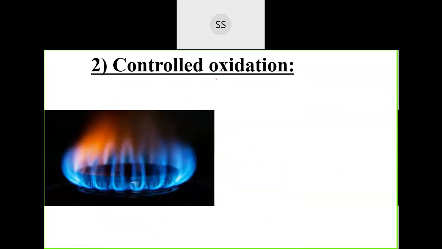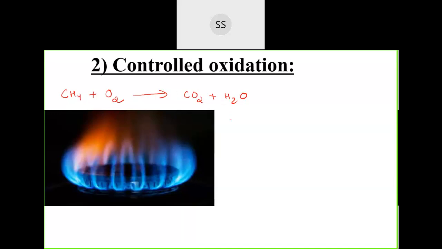Now, before going for controlled oxidation, oxidation means addition of oxygen to any hydrocarbon. Like if I take methane and add oxygen, this is an oxidation reaction. When methane reacts with oxygen, if plenty of oxygen is present, you will get carbon dioxide and water as products. You have already learned about this combustion reaction. If a lot of oxygen is provided to methane, it will undergo complete oxidation to form carbon dioxide and water.